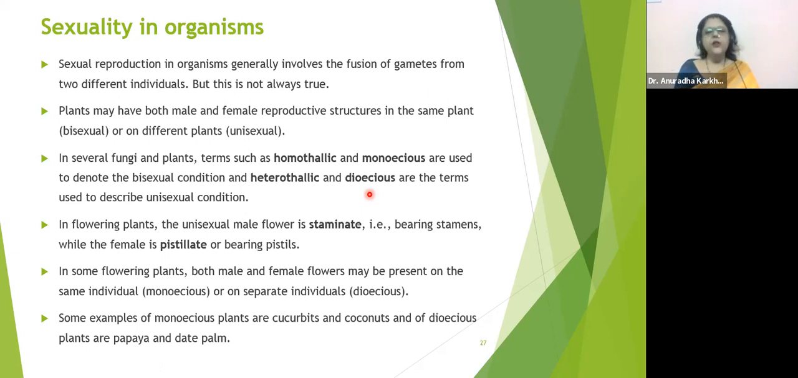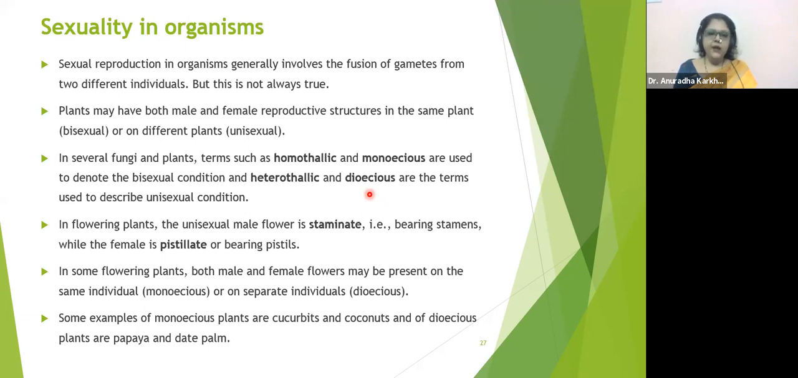ठीक है? What are the male structures in flowers? Stamen. Stamen is going to have anther and filament. The female structure, pistil or carpel, is going to have stigma, style, and ovary. Right? So that is the way they want to explain.